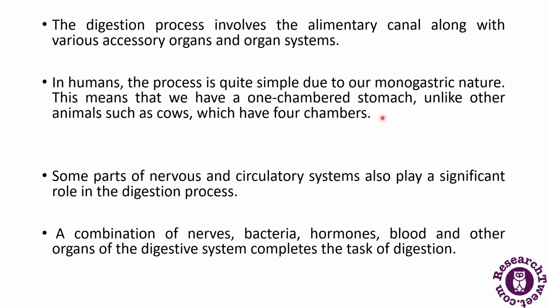That is why the process is quite simple in humans. Some parts of the nervous and circulatory systems also play a role in digestion. There is a combination of nerves, bacteria, hormones, blood, and other organs of the digestive system that completes the task of digestion.